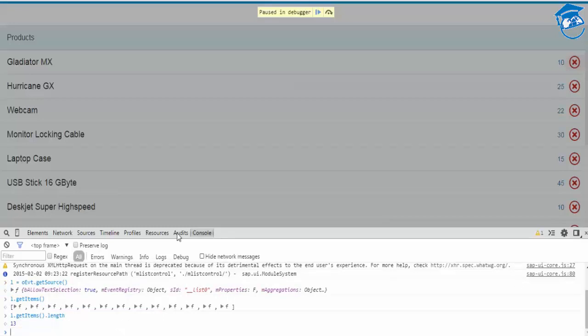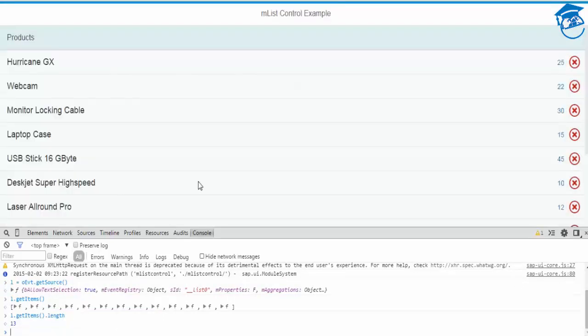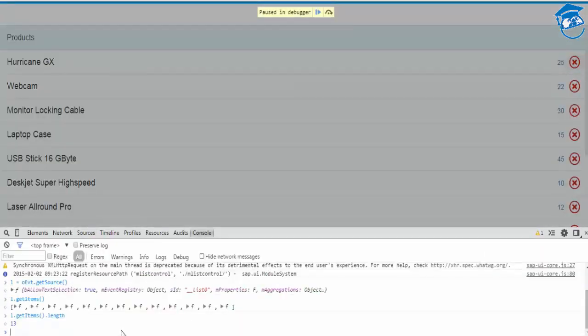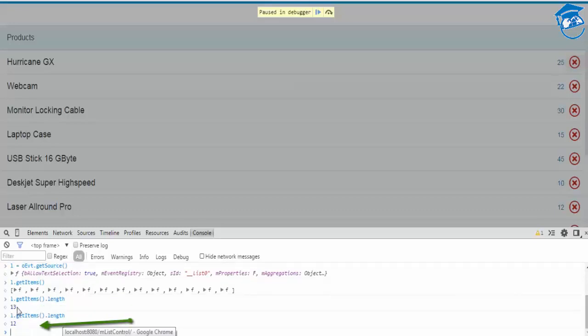Now it is 13. Now we'll click again. Now it has to be 13. It was 13 before, now it is 12.